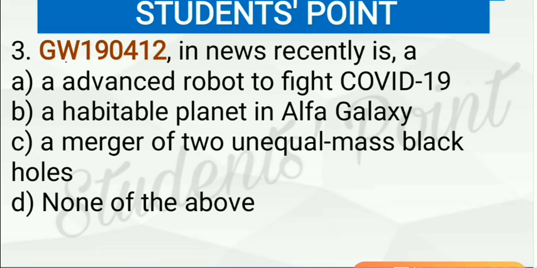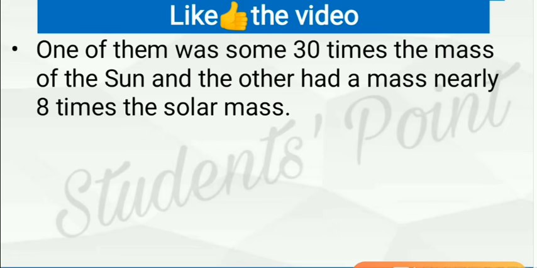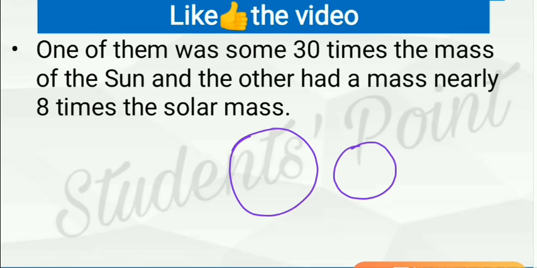Next question, GW190412 is in news recently. So this GW190412 is a merger of two unequal mass black holes. So two unequal masses of black holes have merged, and this event has been termed as GW190412. And one of them was 30 times the mass of Sun, while the other was only 8 times the mass of Sun. And these two black holes merged with each other, and this was noticed very recently.